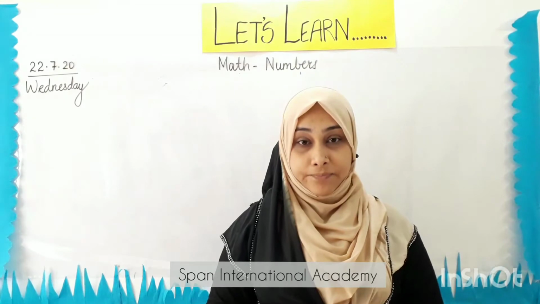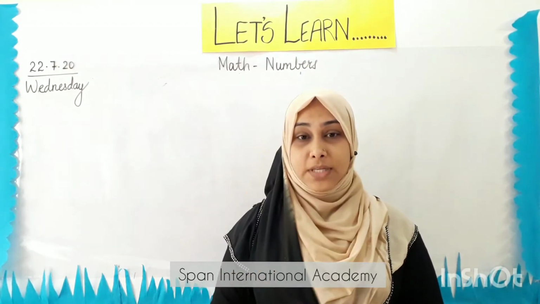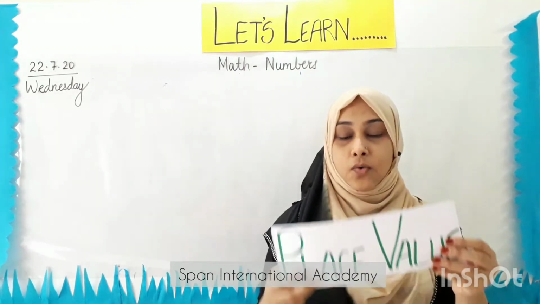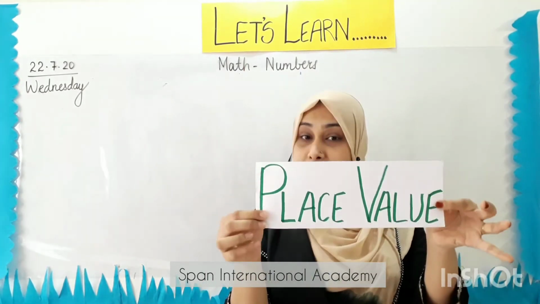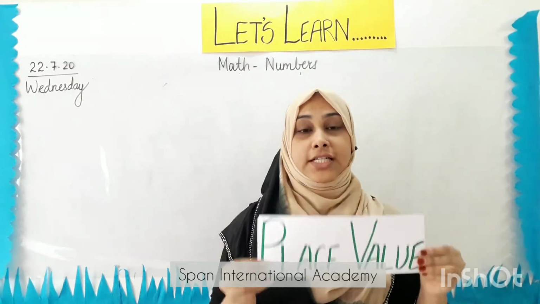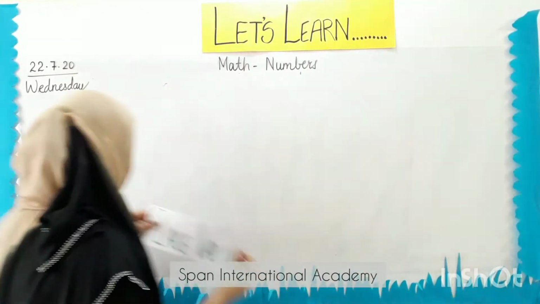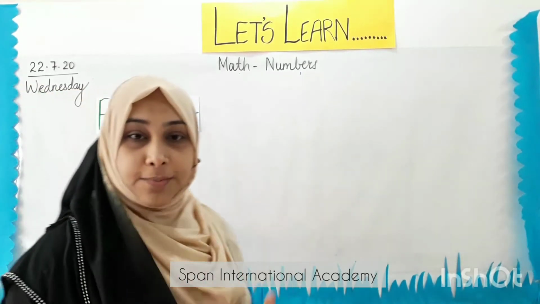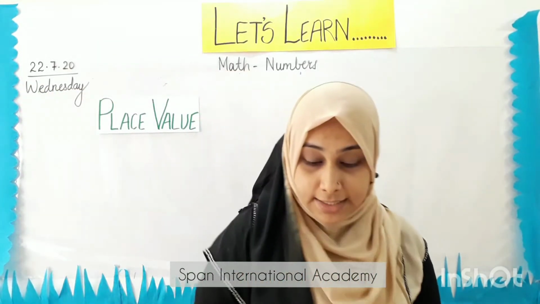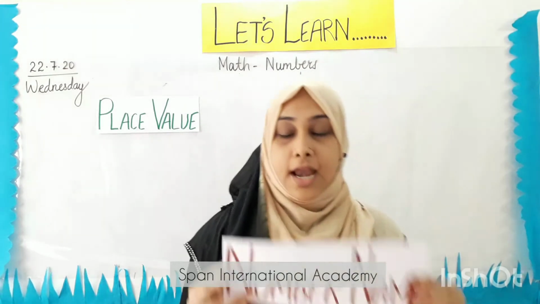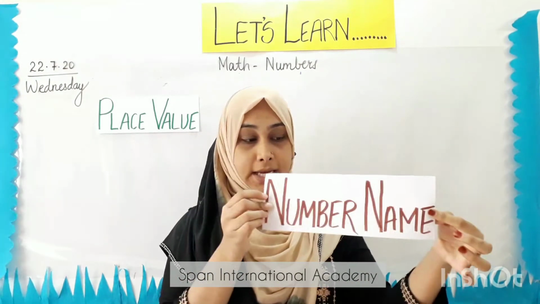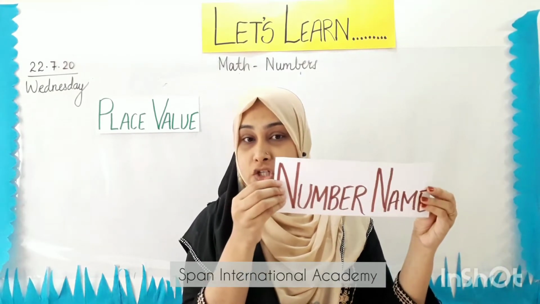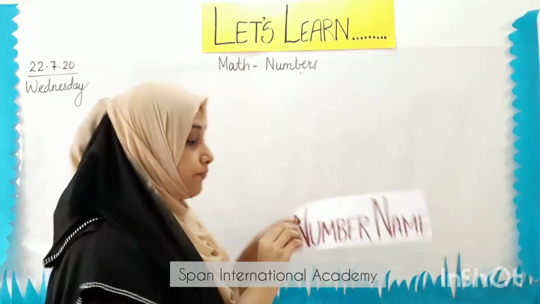Quickly revise them. So, the first thing that we started with was the place value. We did the place value of 3-digit numbers. Then, after place value, what was next? We did number names, writing number names of 3-digit numbers.